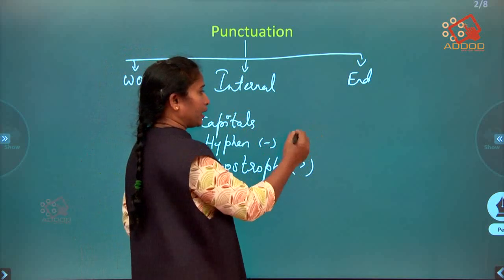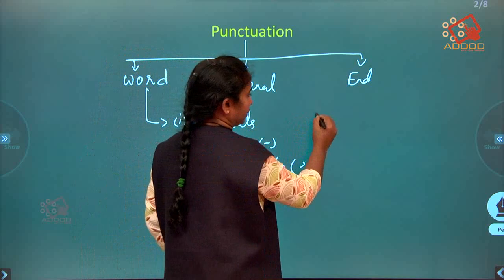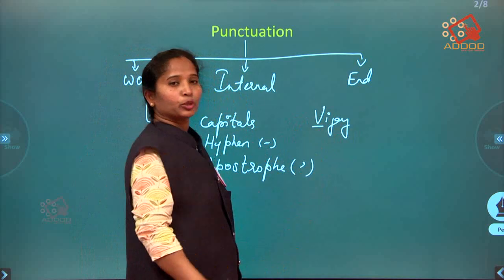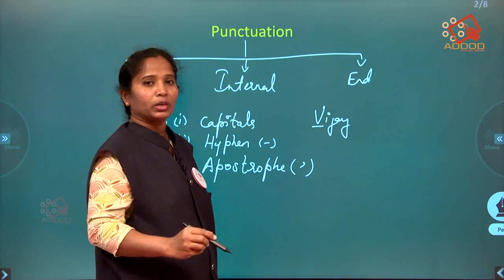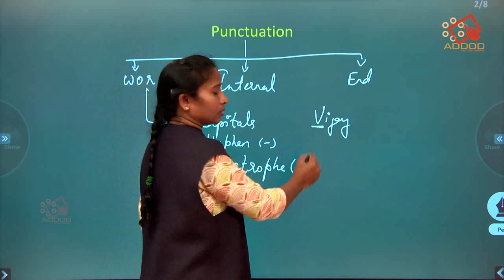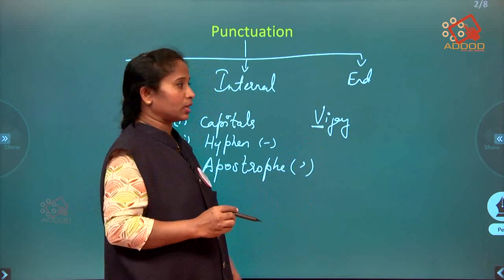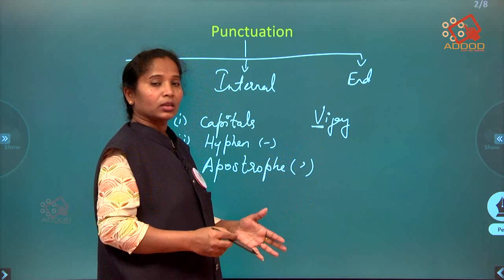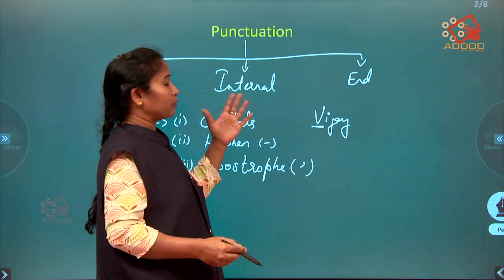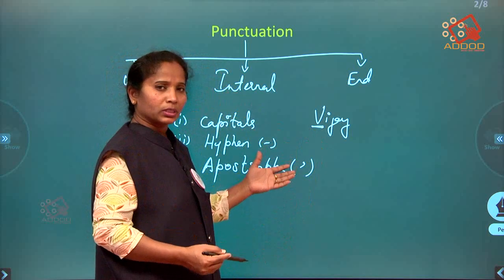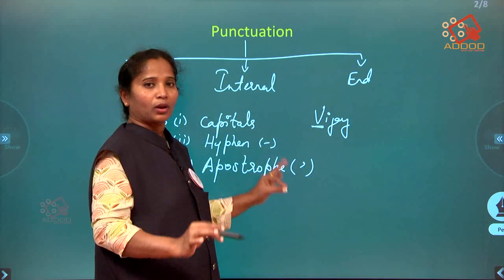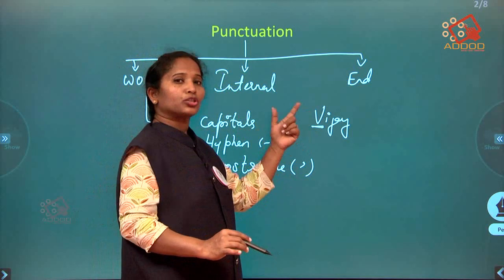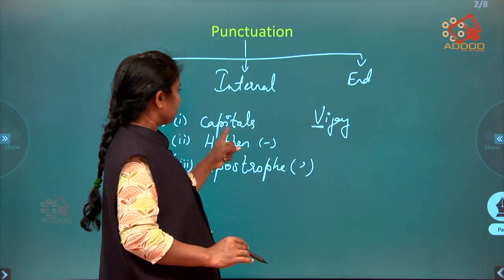For example, if you write your name, Vijay, the first letter should be capitalized. So all human names should be capitalized. All proper nouns, for example, the names of cities, countries, rivers or mountains, the first letter should be capitalized.